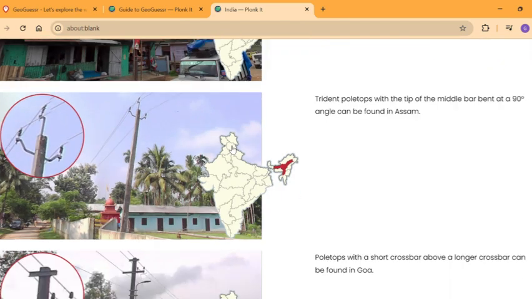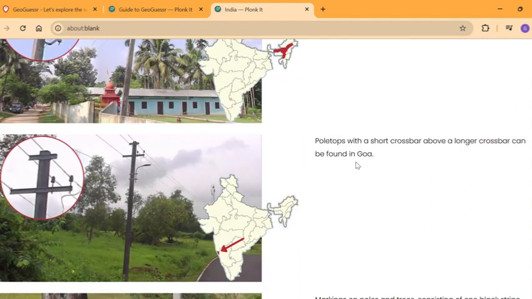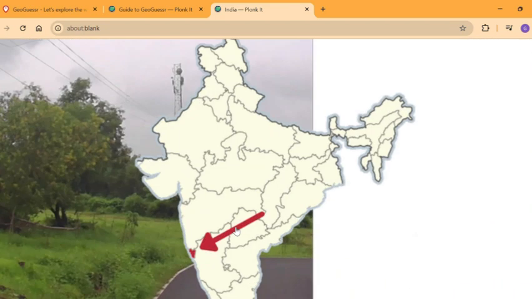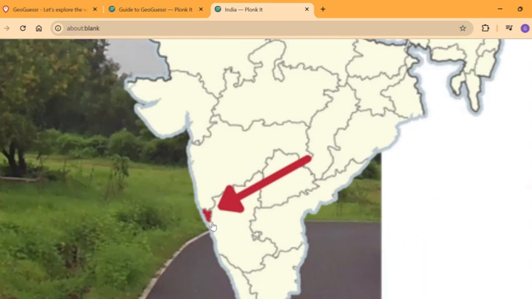That's only found in Assam. It's a common Assam meta. As well as that, Goa has two crossbars. This one is a bit lower in size, and this one is a bit more in size. That's only common in the southern state of Goa. That actually uses the Konkani language.